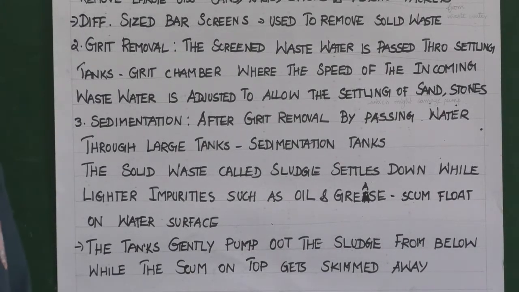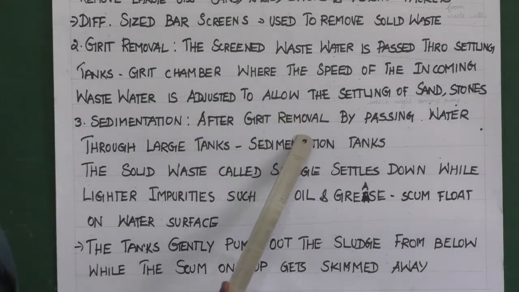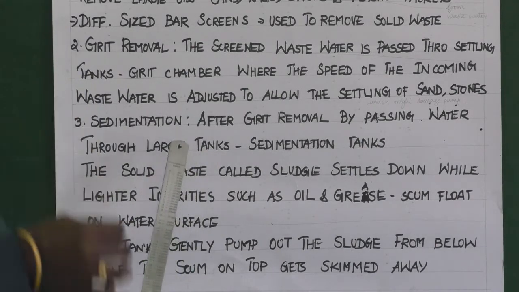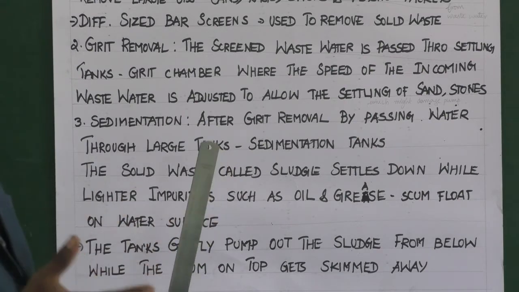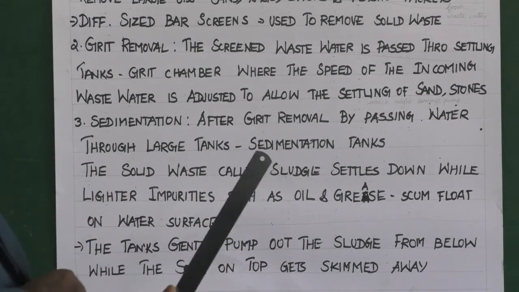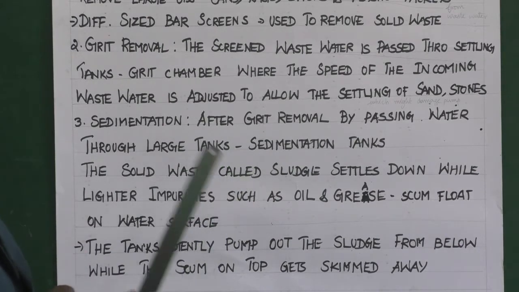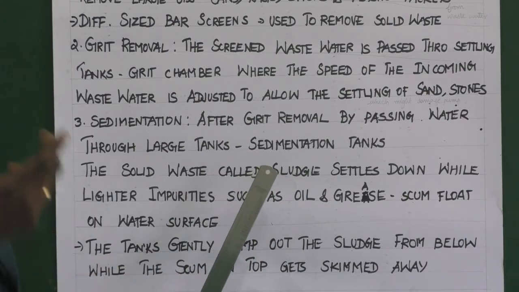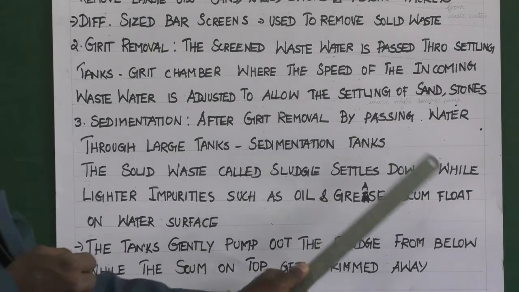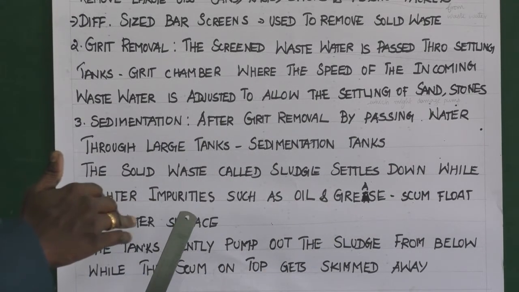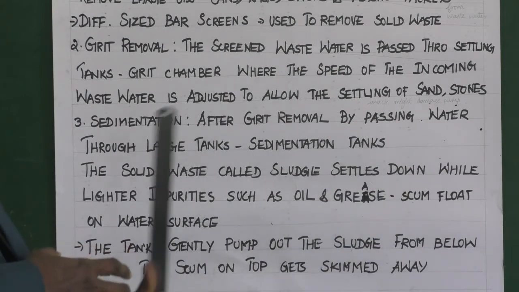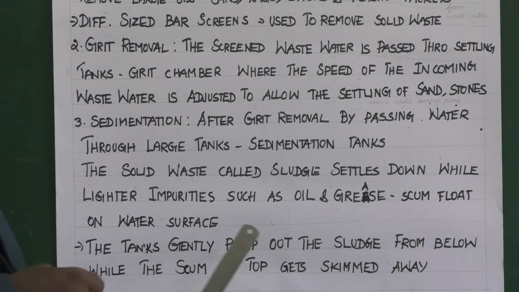Now, the next step, sedimentation. What is that? After grit removal, we allow the water to pass through a large tank, that is the sedimentation tank. What happens here in the sedimentation tank? The solid waste particles are called sludge, which will settle down, while lighter impurities such as oil and grease will float on the water surface.